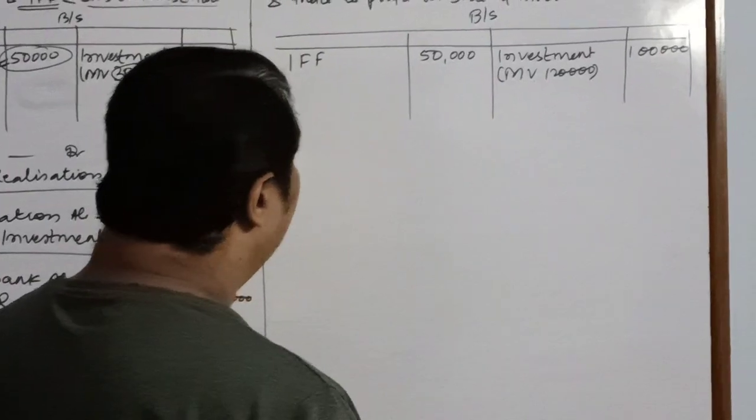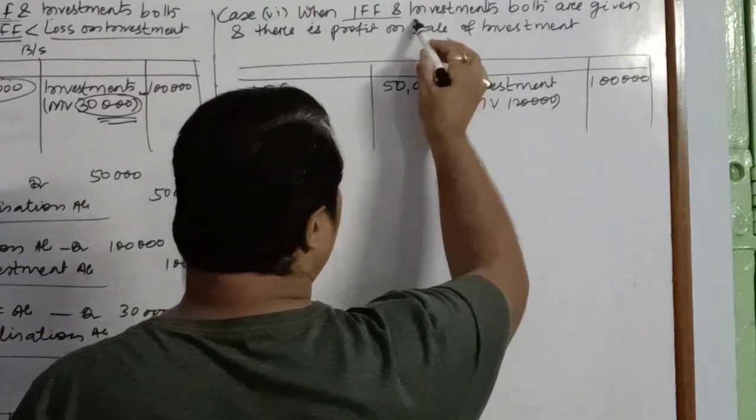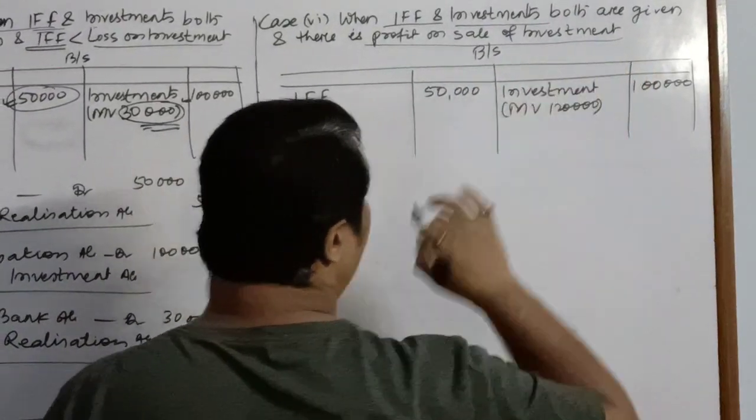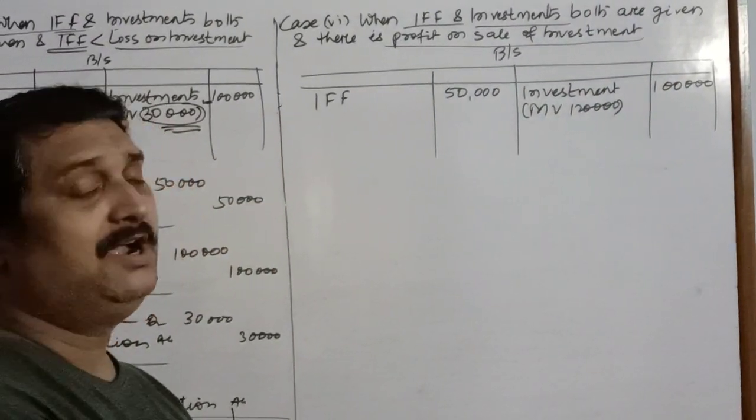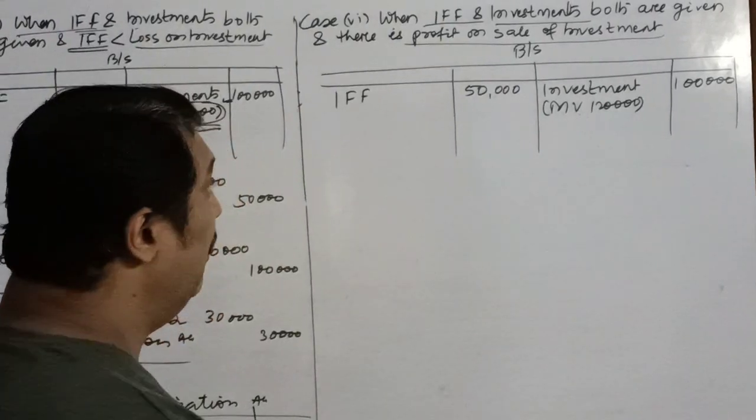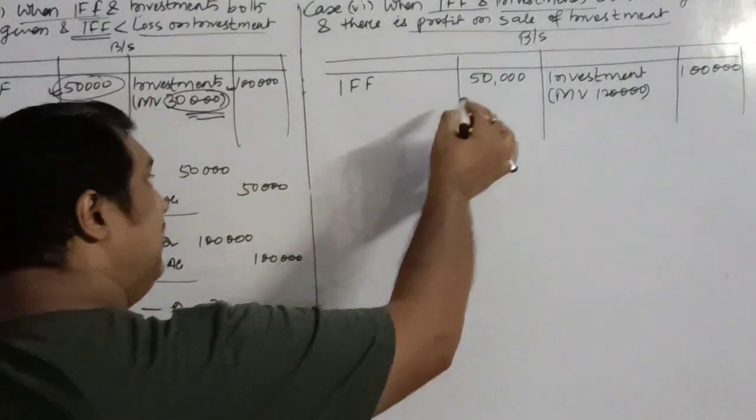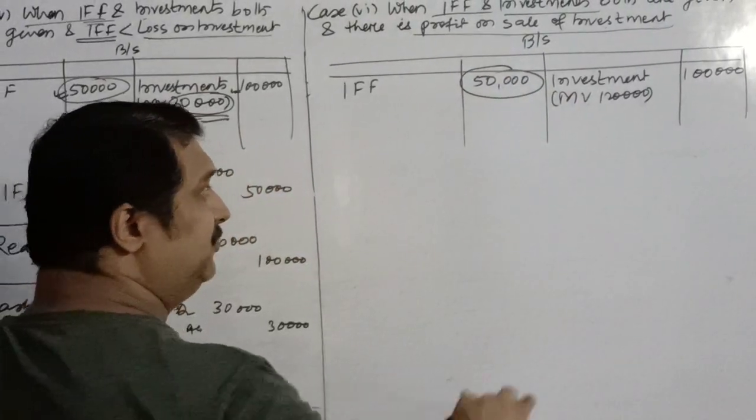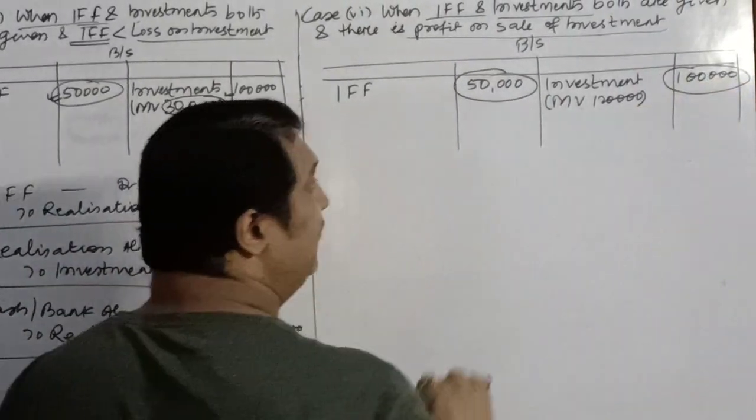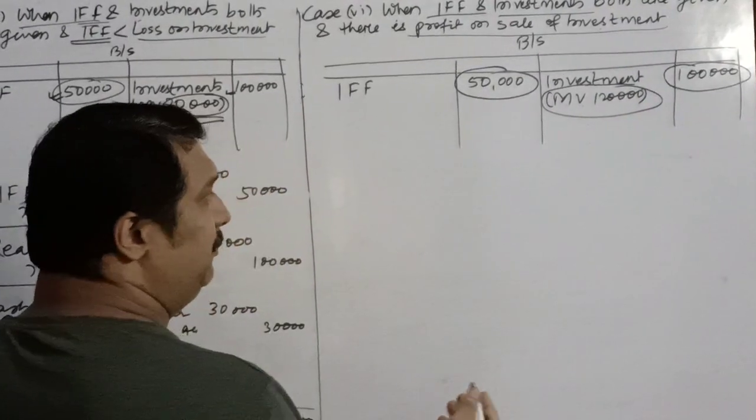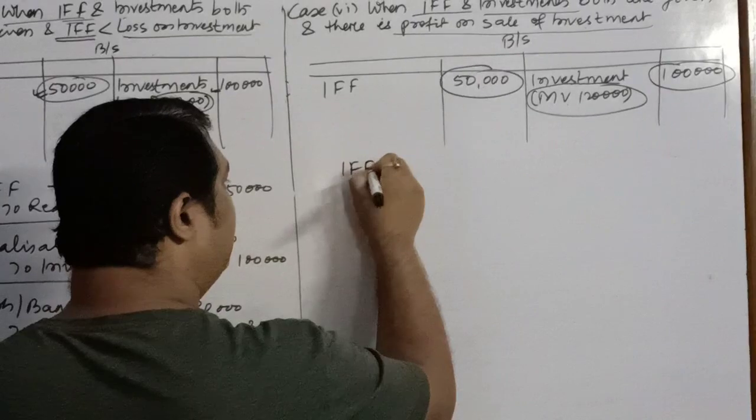Condition 6 is that IFF and investment both are given on the balance sheet, but there is a profit on sale of investment. Till now we were seeing the conditions when there were losses. Now if there is a profit, we are not going to change the concept. Once again we'll transfer the IFF to realization, we'll transfer the investment to realization, and then we'll realize 1,20,000. So what will be the first entry?